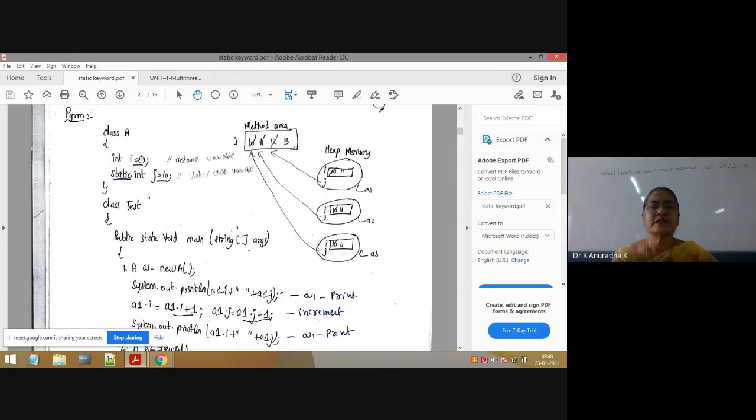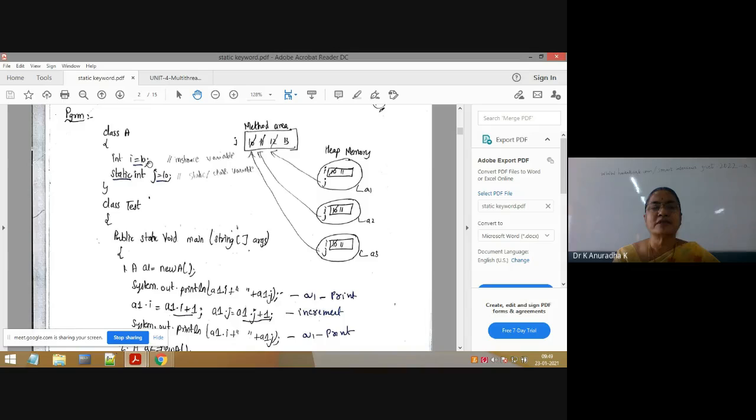So what is the difference between these two variables? For static variables, memory is allocated only once for the entire class in the method area. That's why static variables are called class variables. The scope of the static variables is the entire class. Whereas the scope of the instance variables is only object level. Understand the difference between static variables and instance variables.